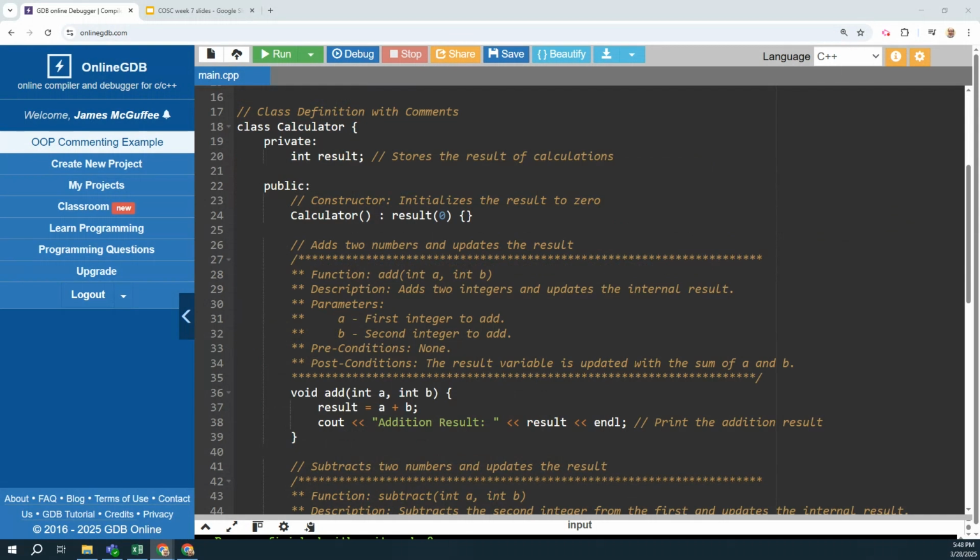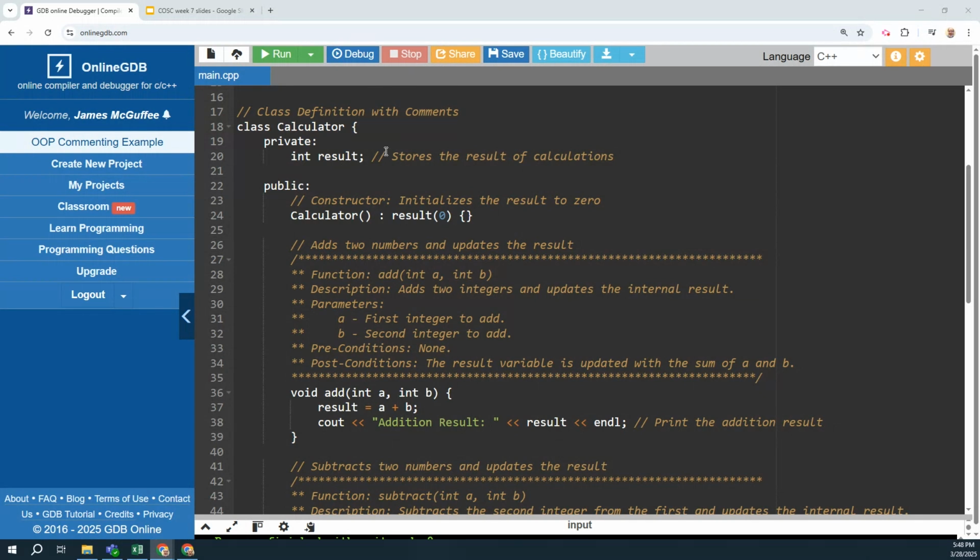Next, let's look at our class definition. In this simple program, there's a class called calculator, which has private and public members. It has one private member variable called result. It's a type of integer, and we comment that it shows the result of the calculations. Then there are several public members.